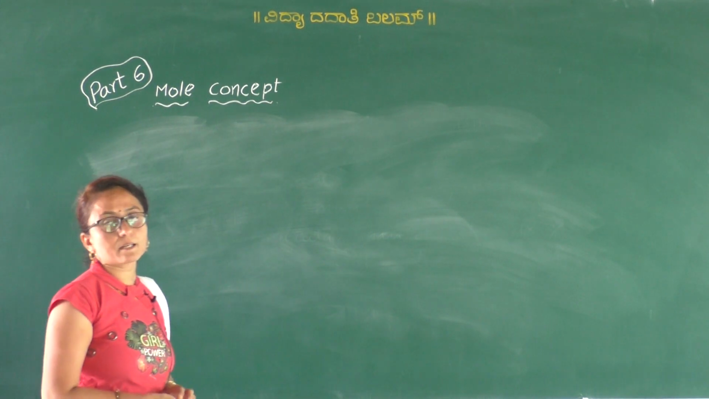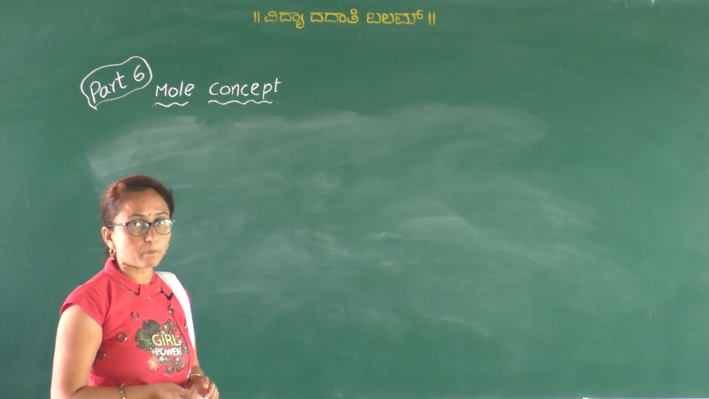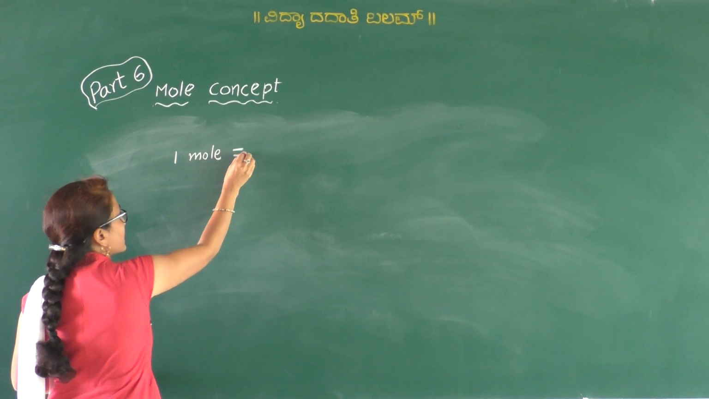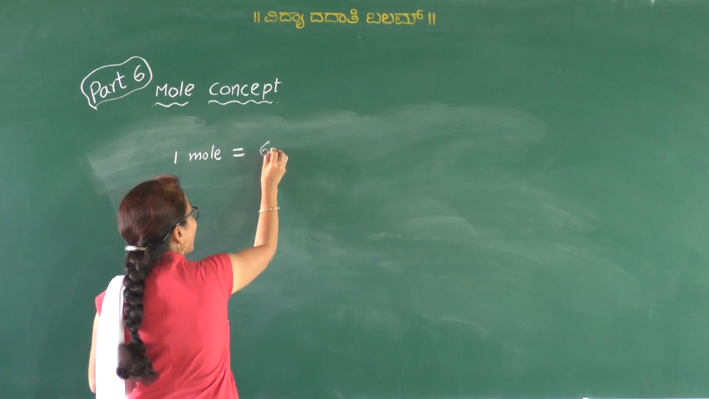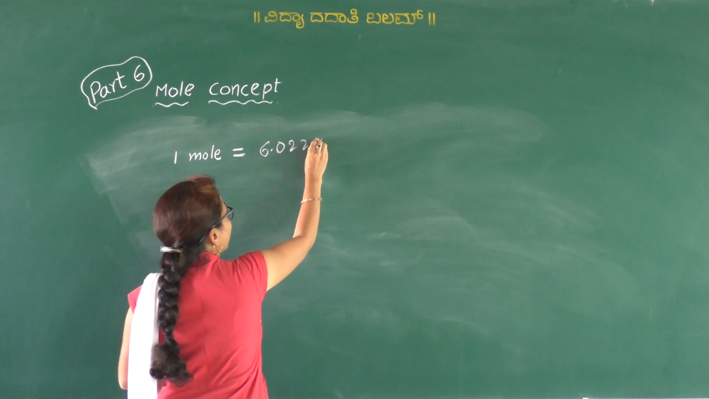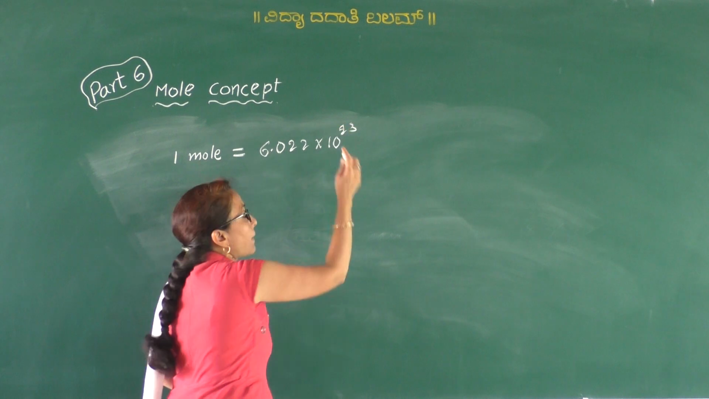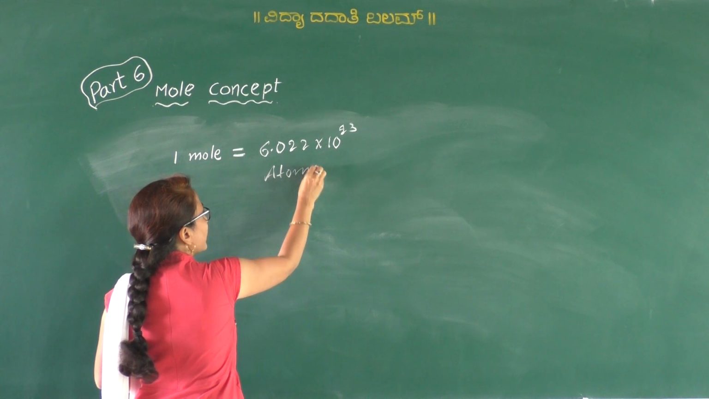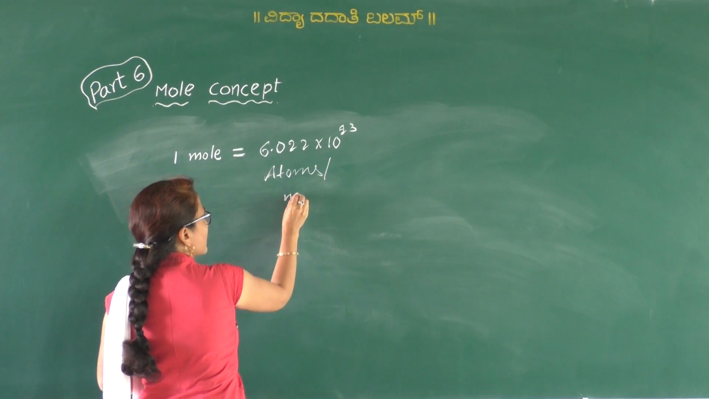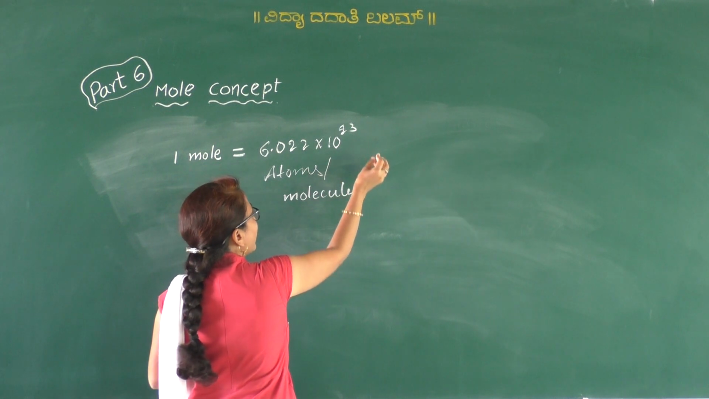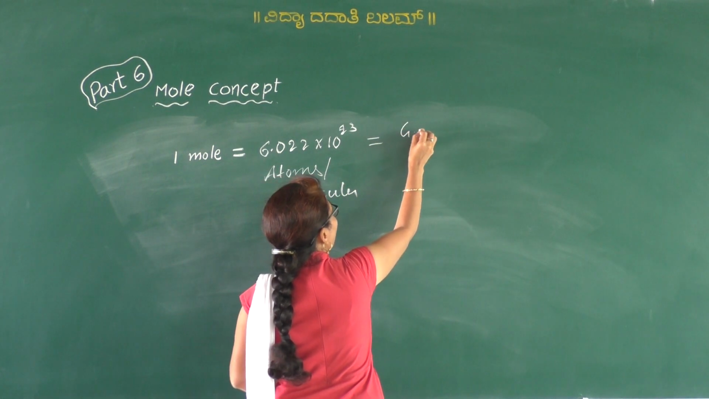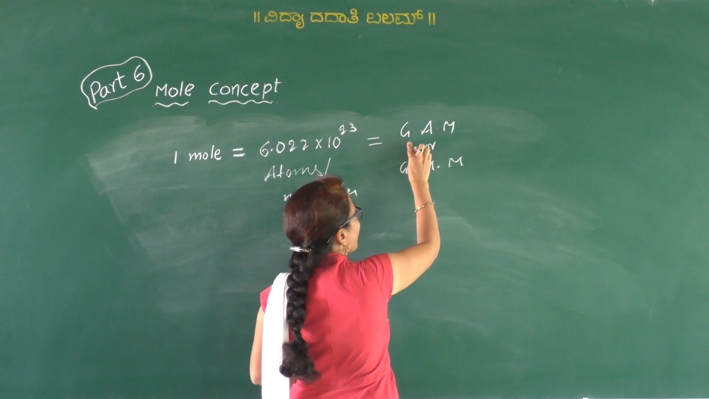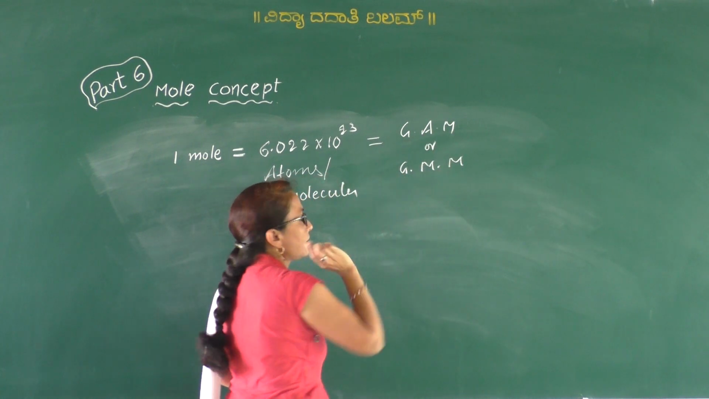Entities means either atoms or molecules, and also in terms of mass. So always remember, 1 mole of any substance is equal to 6.022 × 10^23 particles or entities, that is, either atoms or molecules, and which is always equal to its gram atomic mass or gram molecular mass.